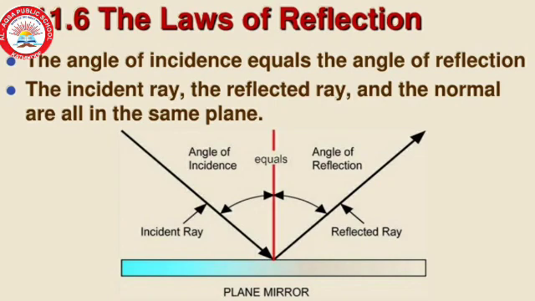So here we have the laws of reflection. The law of reflection states that the angle of incidence is equal to the angle of reflection. The second is that the incident ray, the reflected ray and the normal are all in the same plane. These are the two important points of the laws of reflection, and you have to study how to draw this figure.